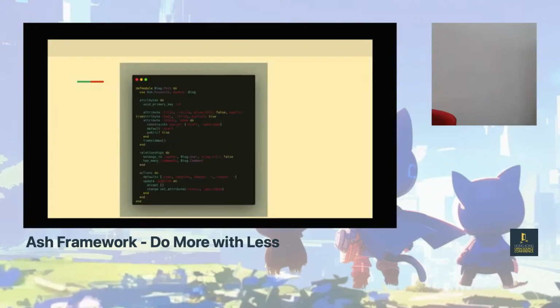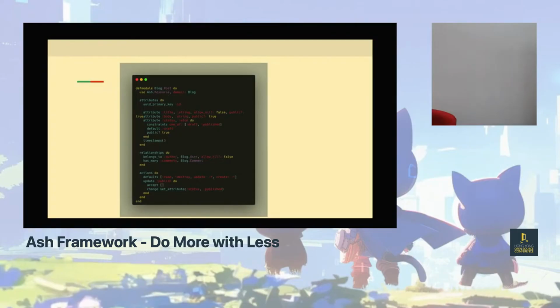So here's an example of a resource. You have at the top, use resource. That's basically injecting some code for you to make things easier. You have your attributes. So it has a primary key that's a UUID. You have a title, which is a string, and it cannot be nil, which is null. So it cannot be nullable, cannot be nil. You have a status, which is an atom. So think about an atom kind of like a symbol. It's like a constant. So it can either be draft or published. And by default, it's draft.